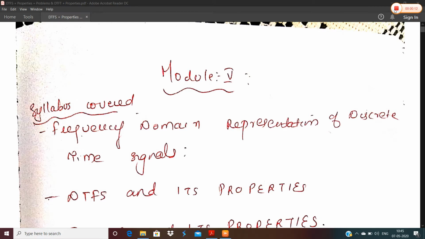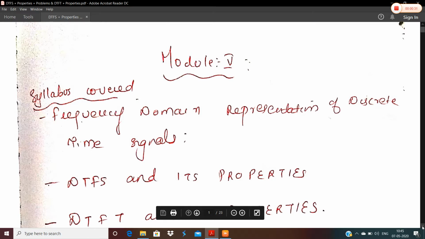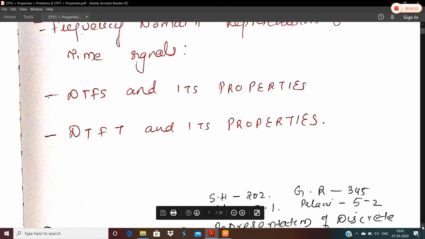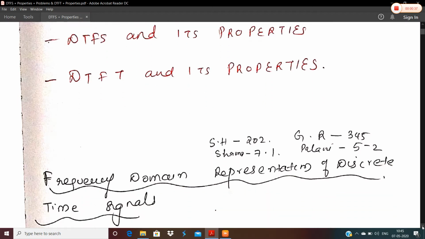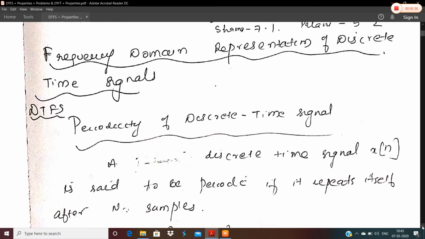So in this class, we'll be dealing with module 5 of the subject, and the syllabus that will be mainly covered in part 1 of the section are the frequency domain representation of discrete time signals, DTFS and its properties, DTFT and its properties. So, moving on to the first topic, that is DTFS.